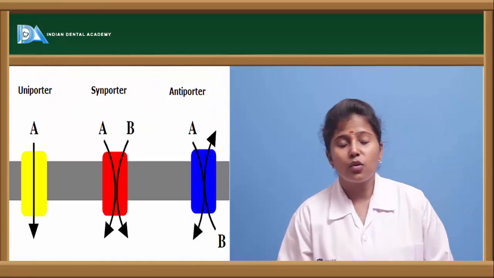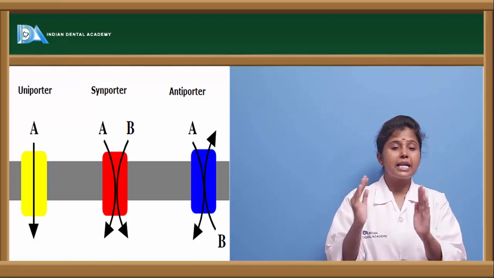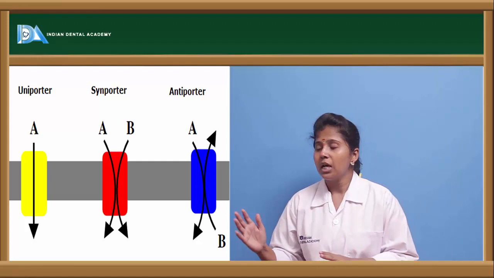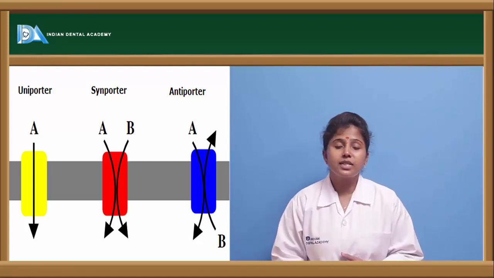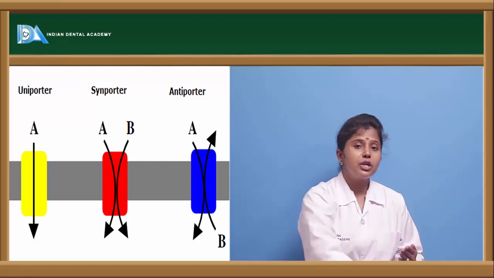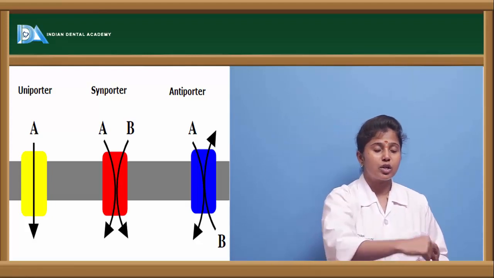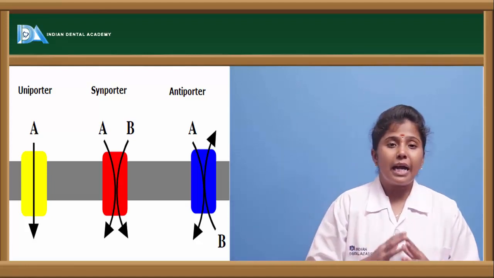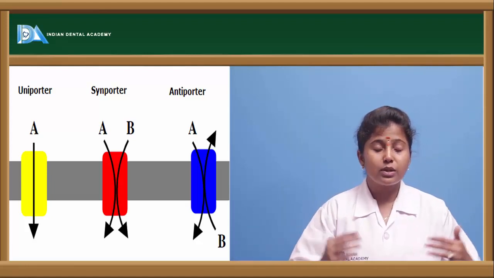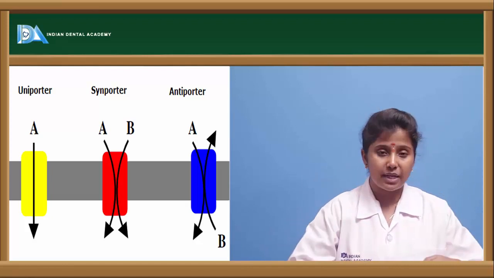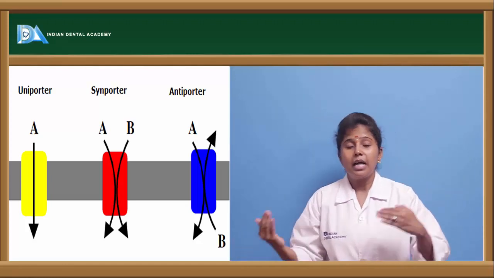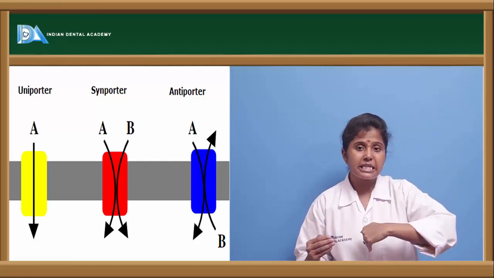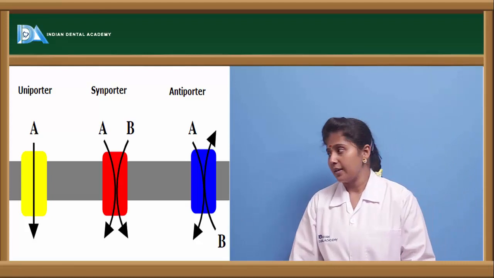The transporters or the carrier molecules in active transport are of three types. One is uniport, symport and antiport. Uniport is the one which will allow only one molecule to get inside, only unidirectional. One molecule will go in one direction. And if we see symport, here the carrier will carry two drug molecules. It will allow two drug molecules in the same direction. And antiport is nothing but the movement of two molecules in opposite directions. So if one molecule is coming inside the cell, the other molecule will go out of the cell.